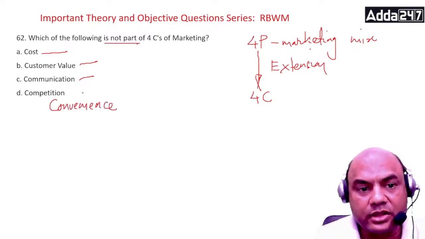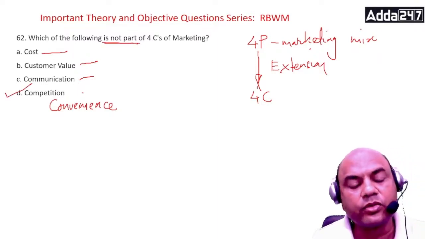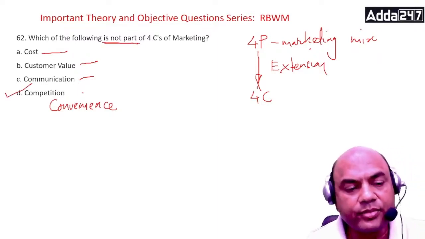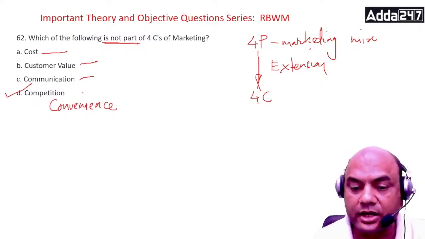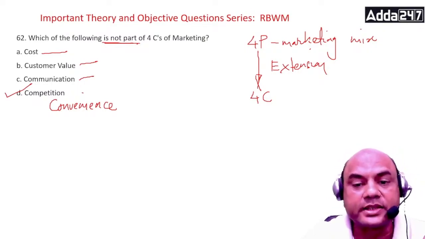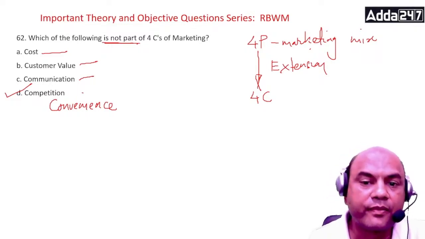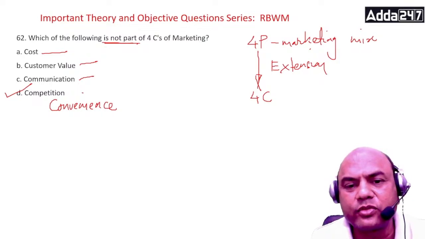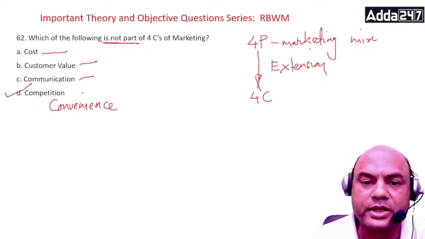Look at the question: not. So not means competition. This is not one of the 4Cs, okay? Cost, customer value, communication, and convenience. These are the 4Cs, and remember, these are just the extensions of 4Ps. Main is marketing mix, 4P. Nowadays we have not even 4Ps, we have 7Ps now, right? Let me write this 4Ps and 7Ps.